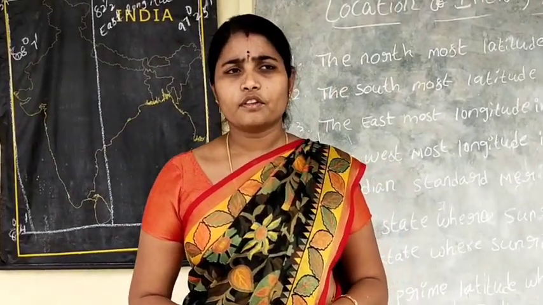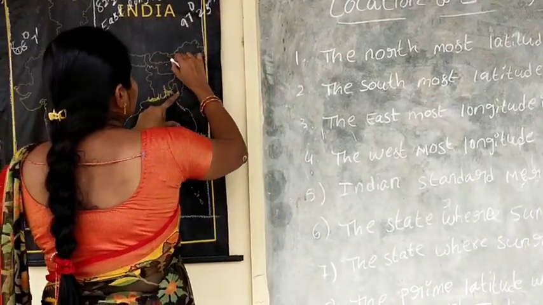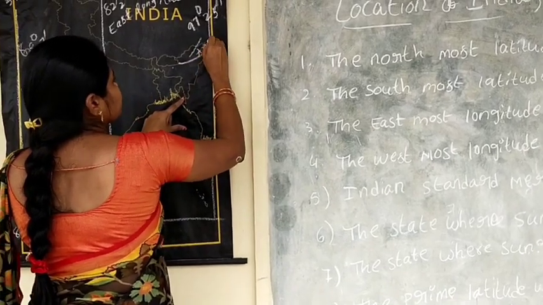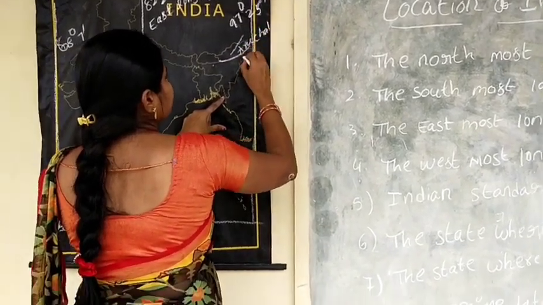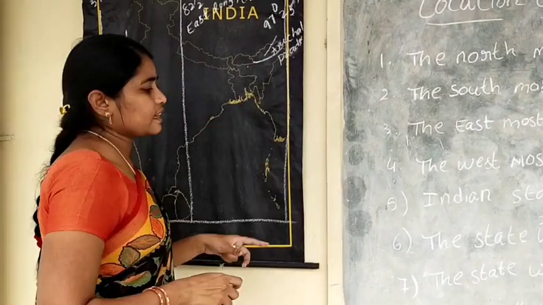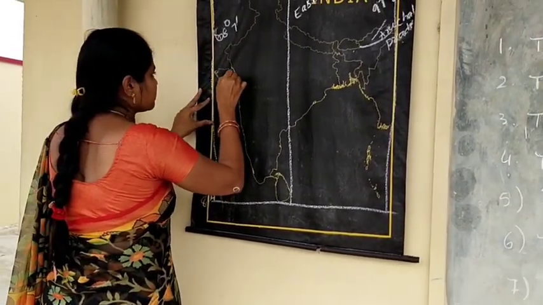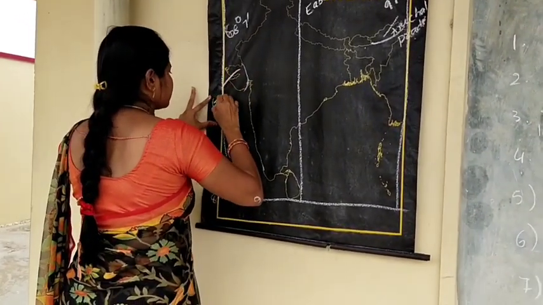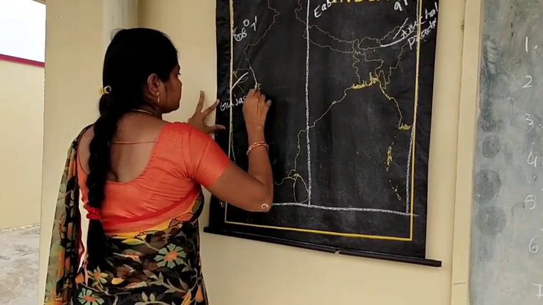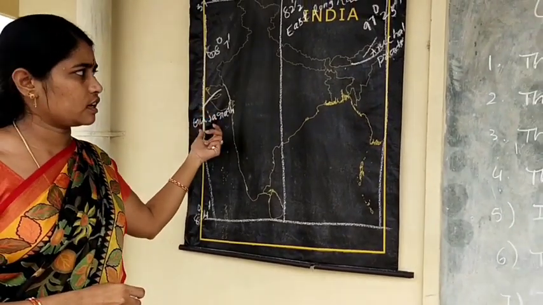Next one is the state where the sun rises first. The state where the sun rises first is Arunachal Pradesh. This is Arunachal Pradesh. The state where the sun rises last is Gujarat.